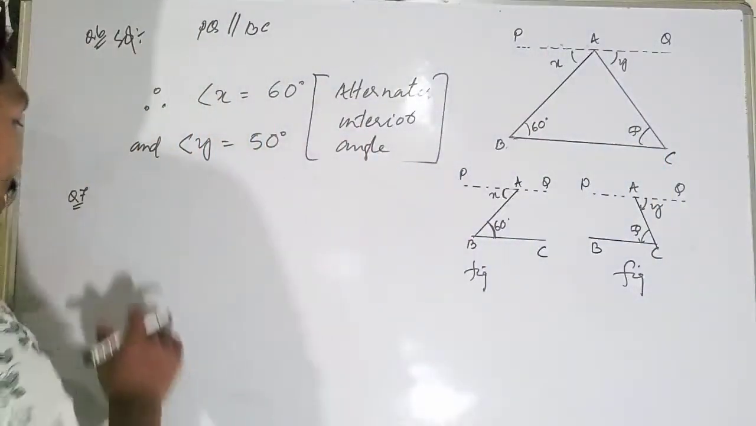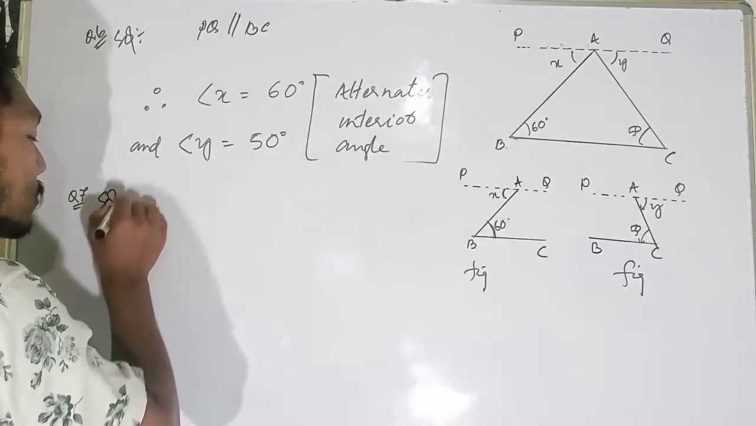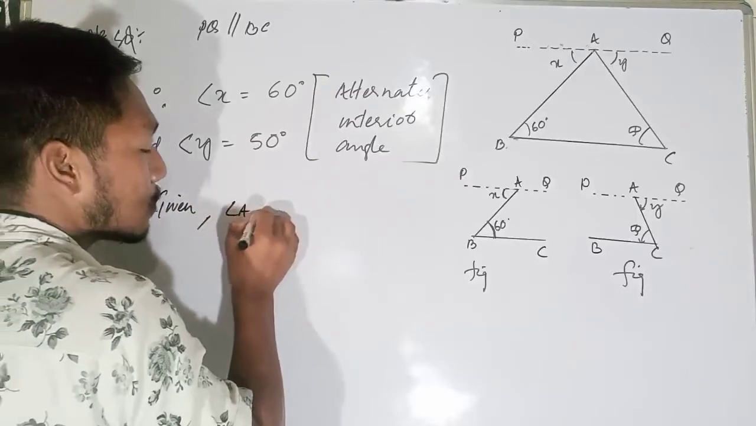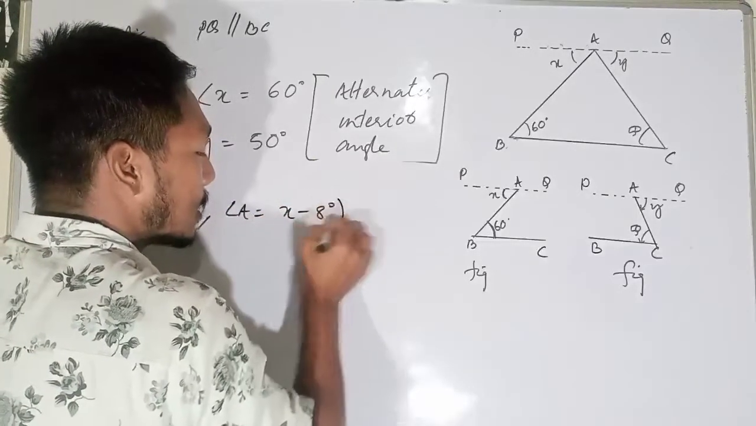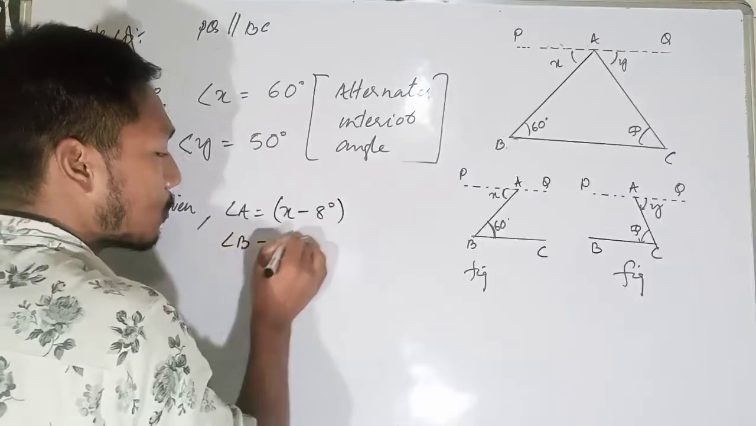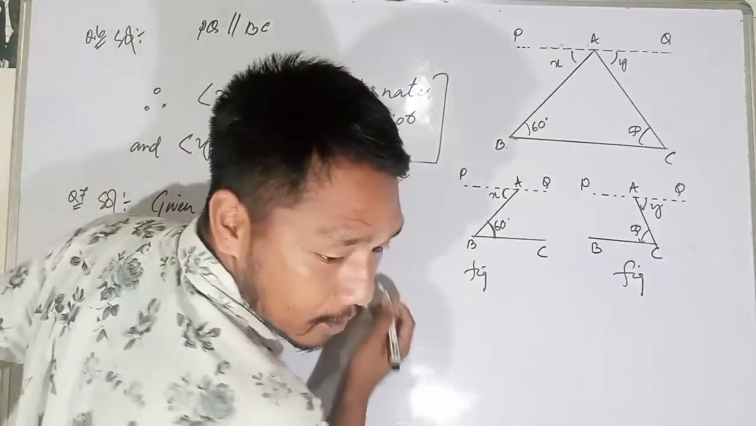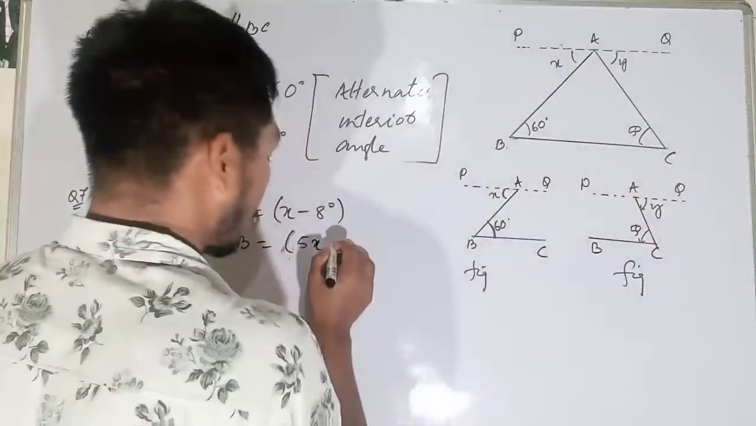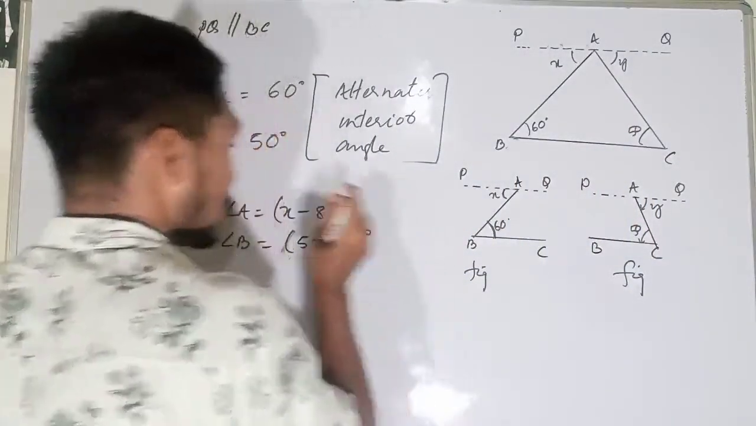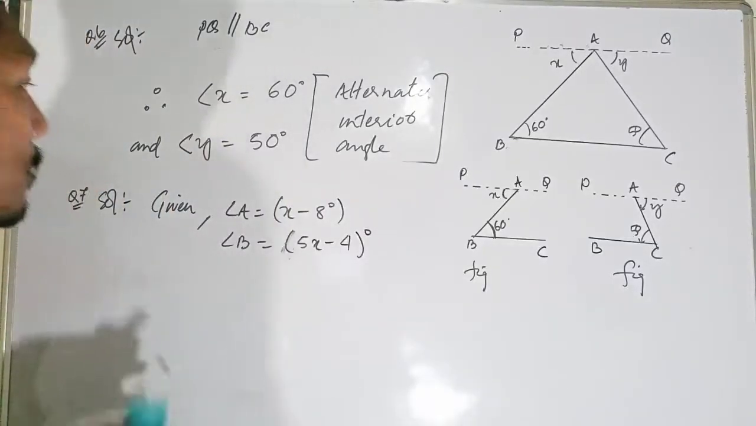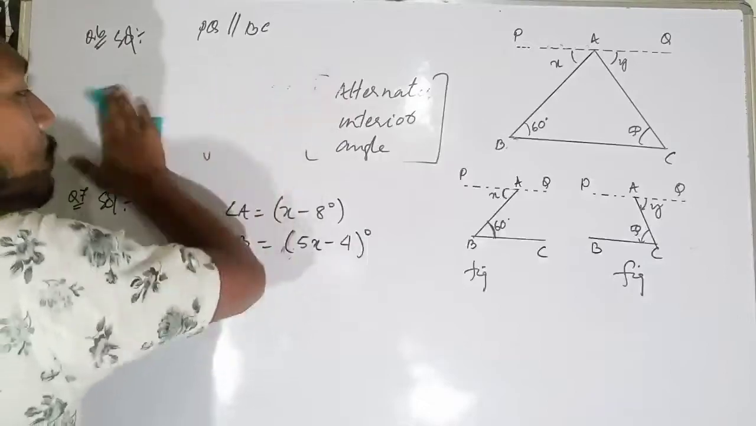Therefore, given: let's say angle A is equal to x minus 8 degrees, and angle B is equal to 5x minus 4 degrees. So this is our question number 7. I hope you have already noted it down.